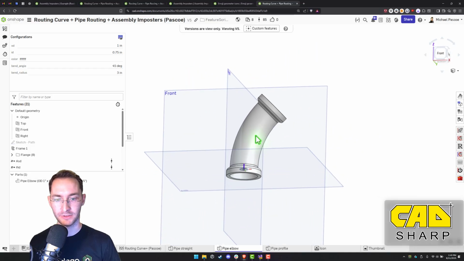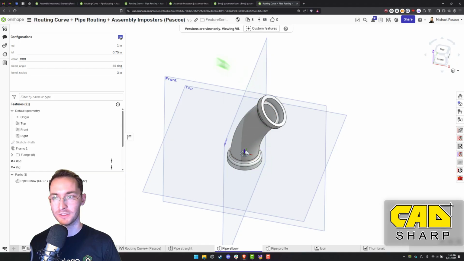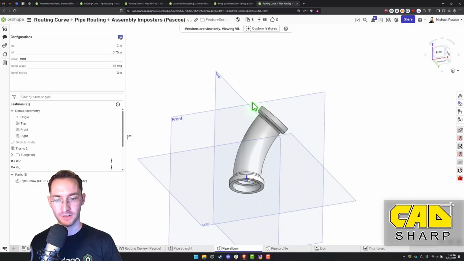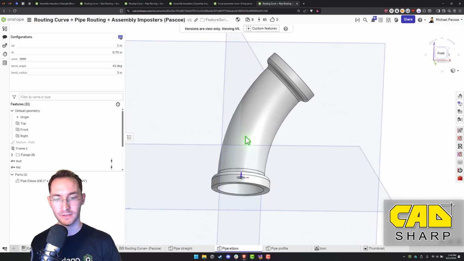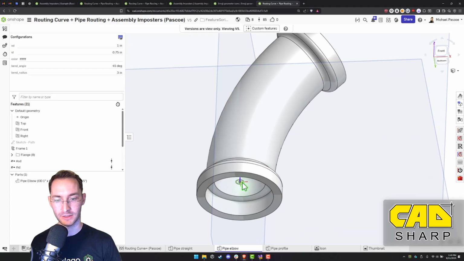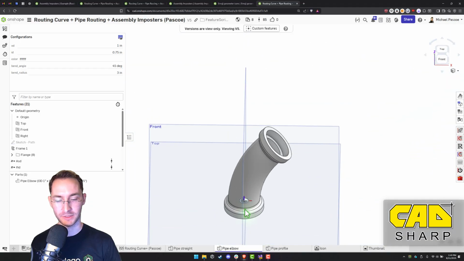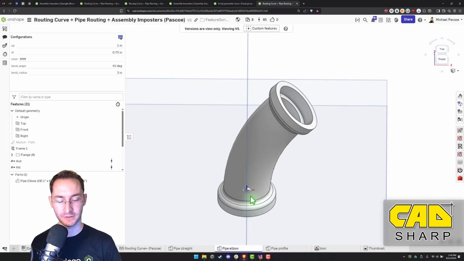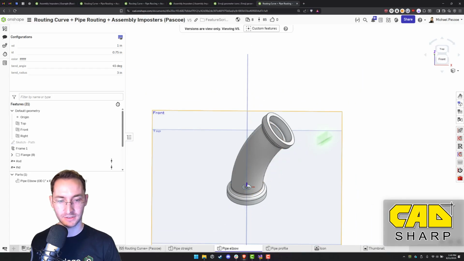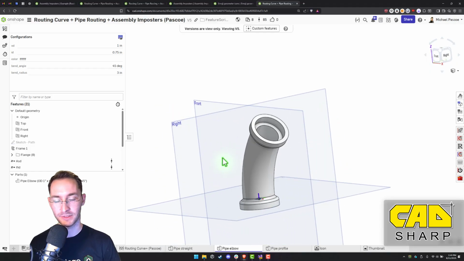So one important thing to note is that when you set up a configured part for use with assembly imposters, the part needs to have one mate connector right there, wherever you want it to be grabbing this part from. So it takes that one mate connector and it puts it in sync with the assembly imposter part.